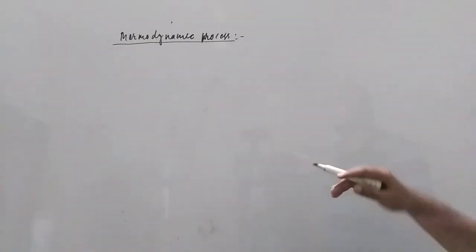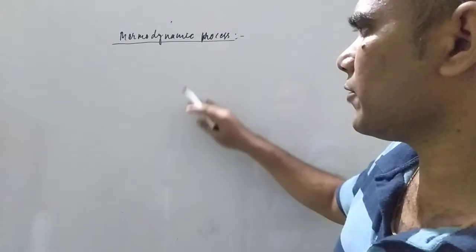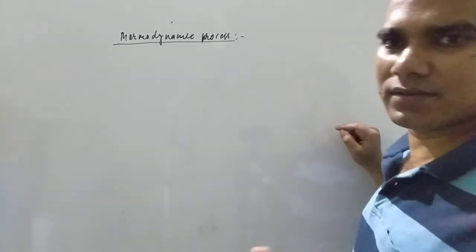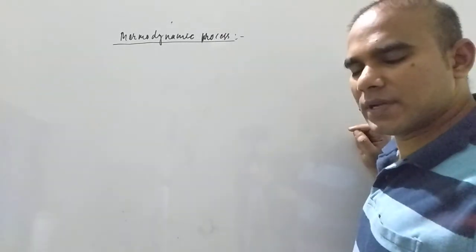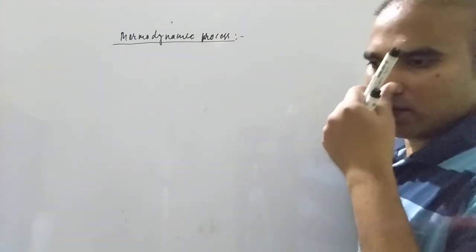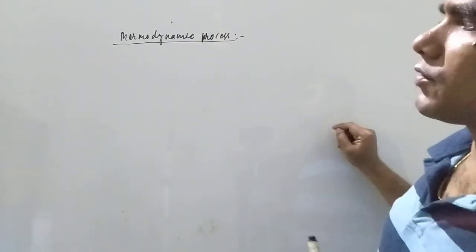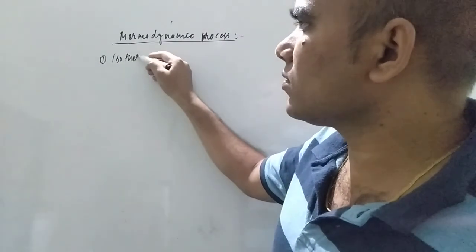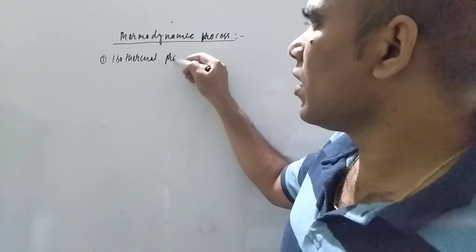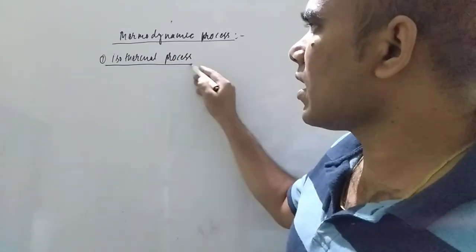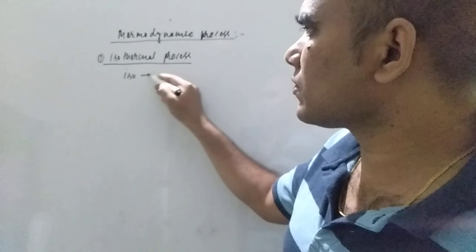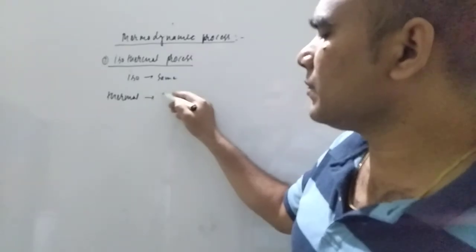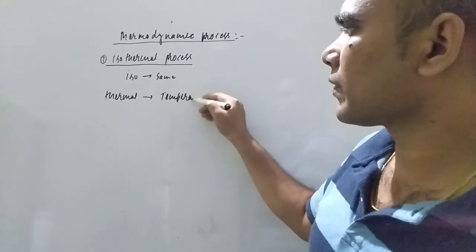Hello students, now the next point is thermodynamic process. In a thermodynamic process, we carry out the process at different conditions. We can fix the temperature, we can fix the pressure, we can fix the volume, so there can be many types of process. The first process is the isothermal process. What is the meaning of isothermal? Iso means same, and thermal means temperature.